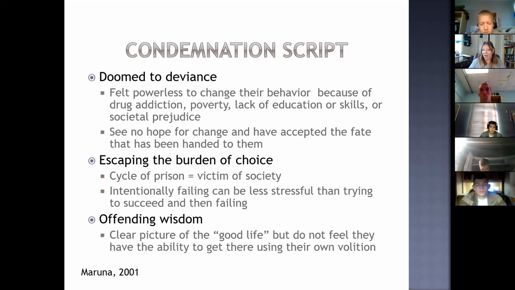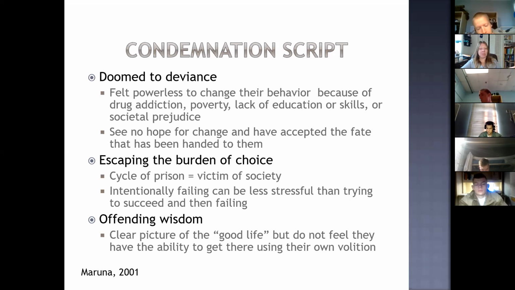Basically, what we're trying to get at is that narrative identity. Like I said, all their facts sound the same. Now, the interview is trying to figure out how they see themselves in view of the world. The Per sisters seemed to have a subjective view of themselves that the researchers began to refer to as the condemnation script. We're going to go through the three themes that make up part of the condemnation script. The D sisters, on the other hand, had something that the researchers referred to as the redemption script. We're going to go over the condemnation script, and in your reading, you're going to learn all about the redemption script.